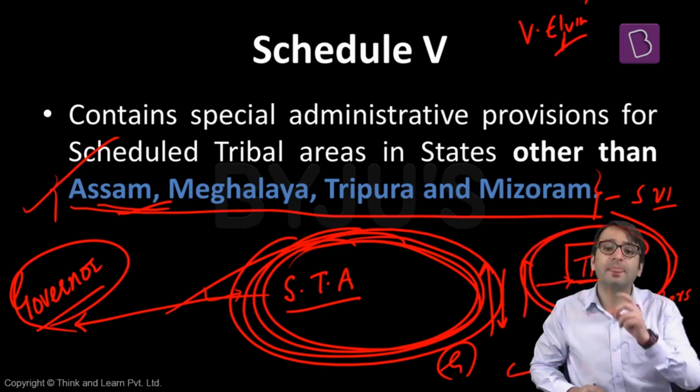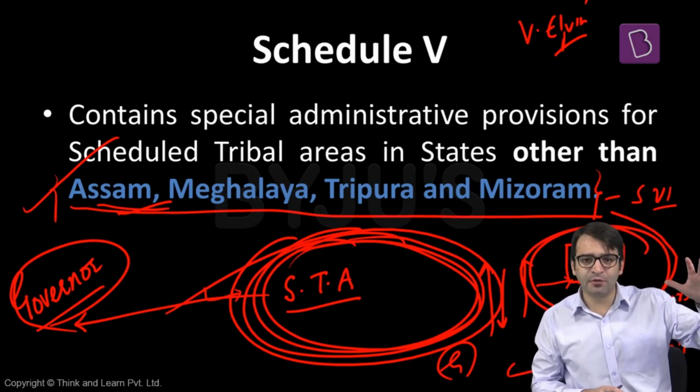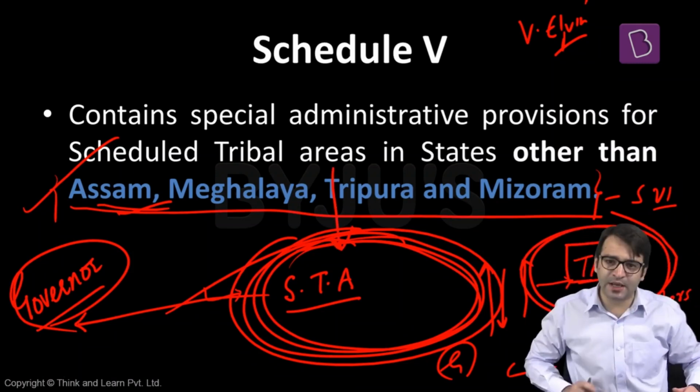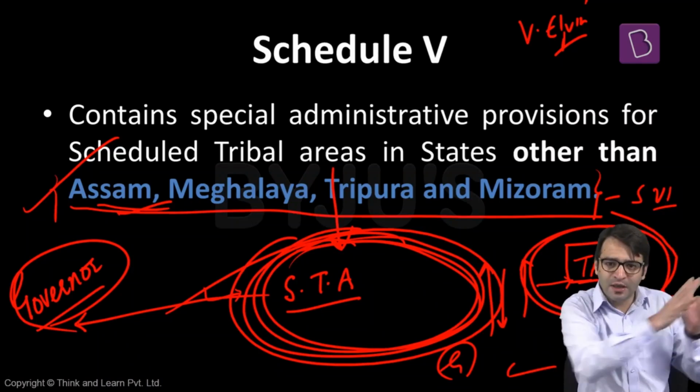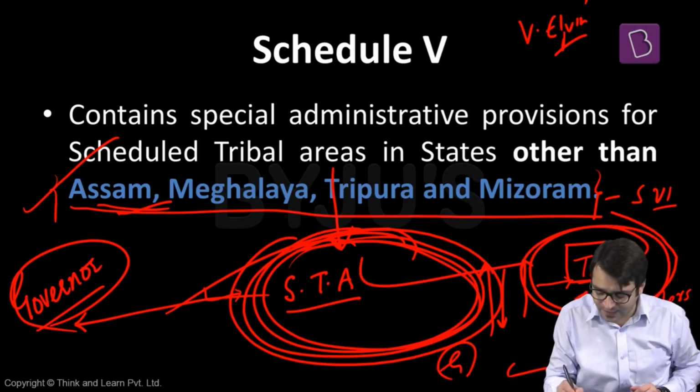But what is the role of this Tribes Advisory Council? To advise the governor. Advice on what matters? For example, there's a parliamentary law. Whether this parliamentary law will be applicable to this scheduled tribal area or not will be determined by the governor. So the governor will decide whether a central law will be applicable to this tribal area or not. And how will the governor decide? On the advice of the Tribes Advisory Council.